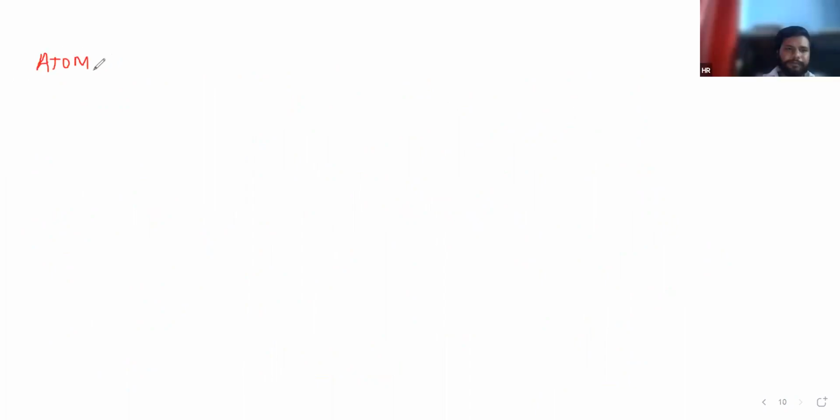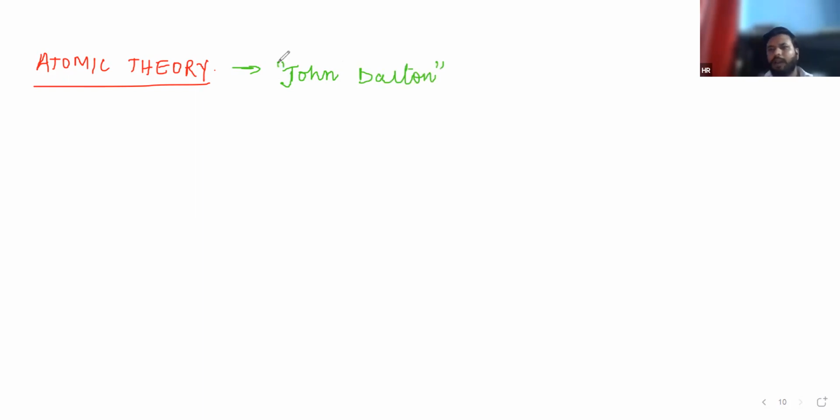Now we will talk about atomic theory. The first theory about atoms is given by John Dalton. He gave us only a theory, not a model. The atomic model is given by J.J. Thomson, Rutherford, and then Bohr's model that we are studying in class 11.